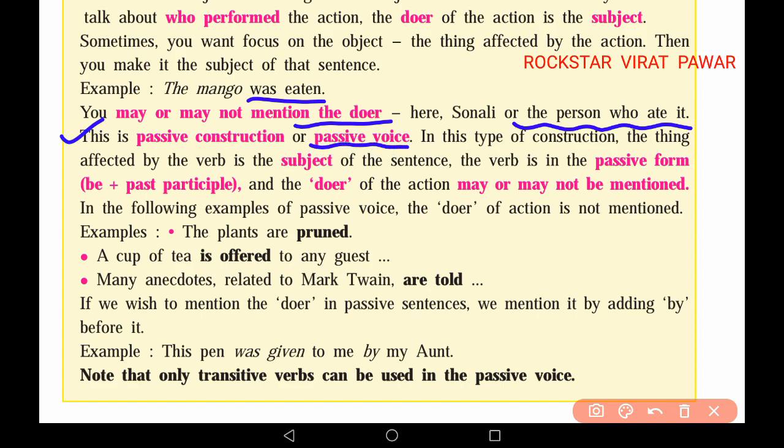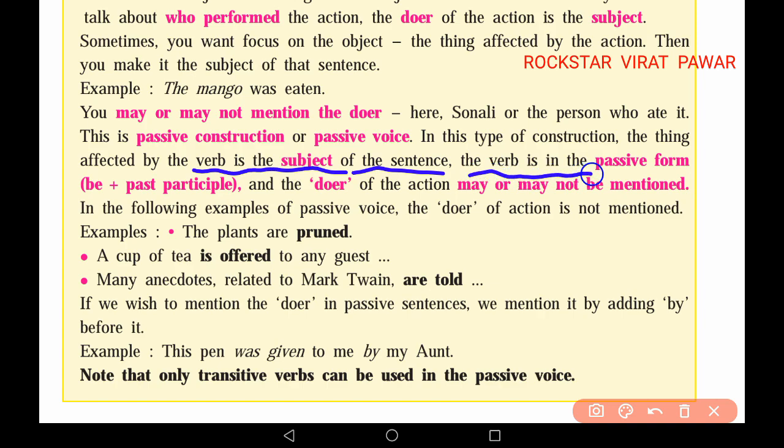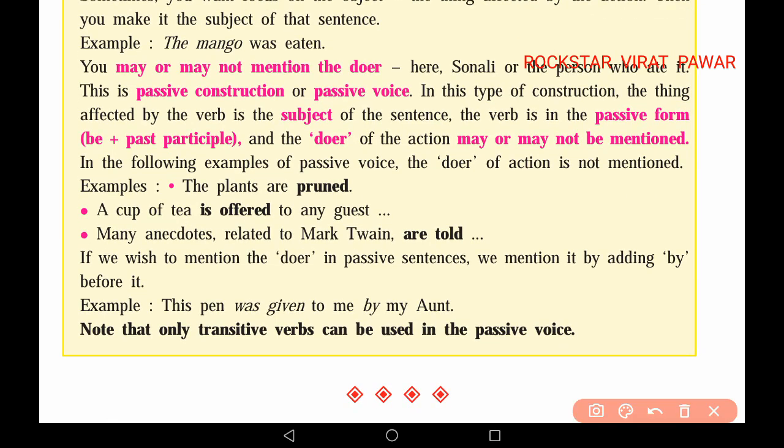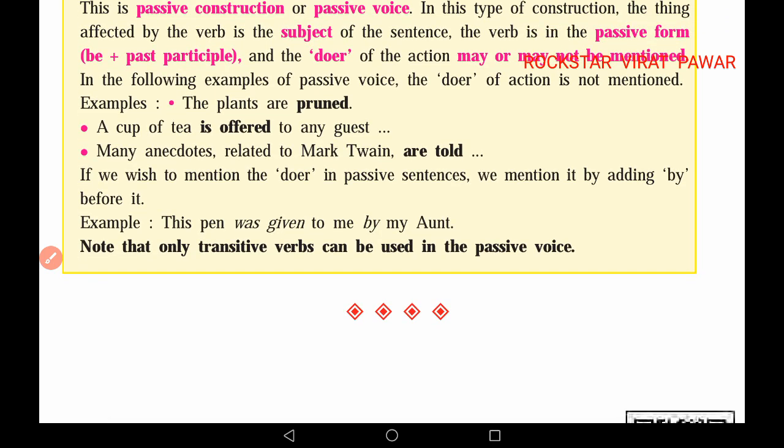In this type of construction, the thing affected by the verb is the subject of the sentence. The verb is in the passive form, stated like be plus past participle, and the doer of the action may or may not be mentioned. In the following examples of passive voice, the doer of the action is not mentioned. Examples are like the plants are pruned, a cup of tea is offered to any guest. Next one is many anecdotes related to Mark Twain are told. If I wish to mention the doer in a passive sentence, we mention it by adding by before it.